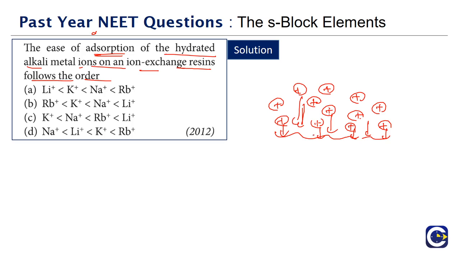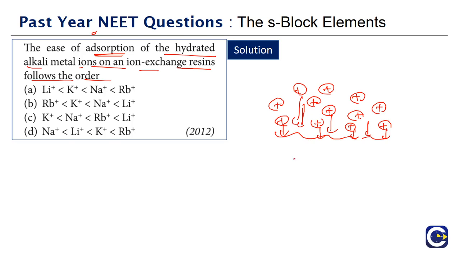Okay, there will be ion exchange that can happen. So the alkali metal ions from the solution can be replaced by other ions that can be given from the ion exchange resin. So the basic principle will be how easily these ions are getting adsorbed on the surface.